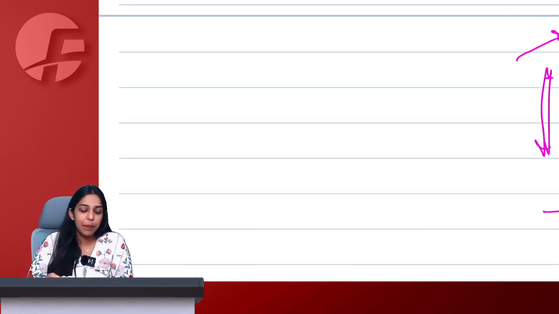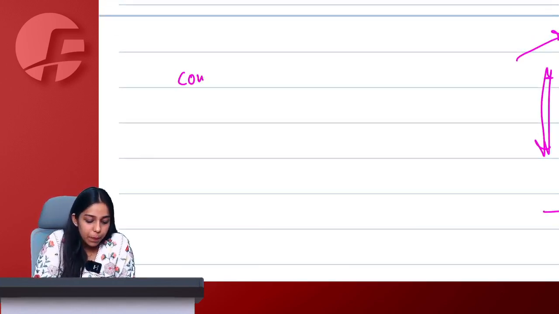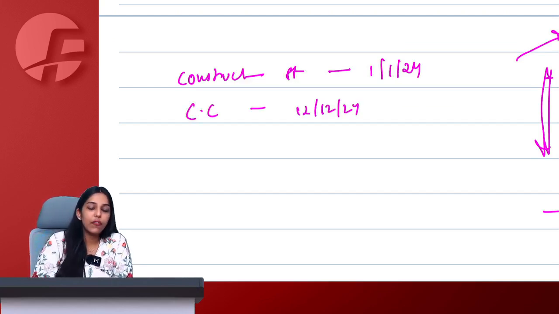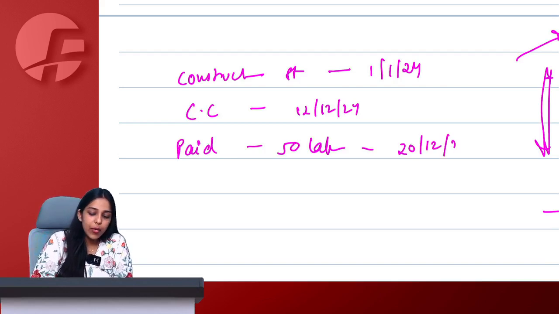So let's take an example. Construction started on 1st Jan 2024. Completion certificate was issued on 12/12/2024. I paid consideration worth 50 lakh rupees for this property on 20 December 24.